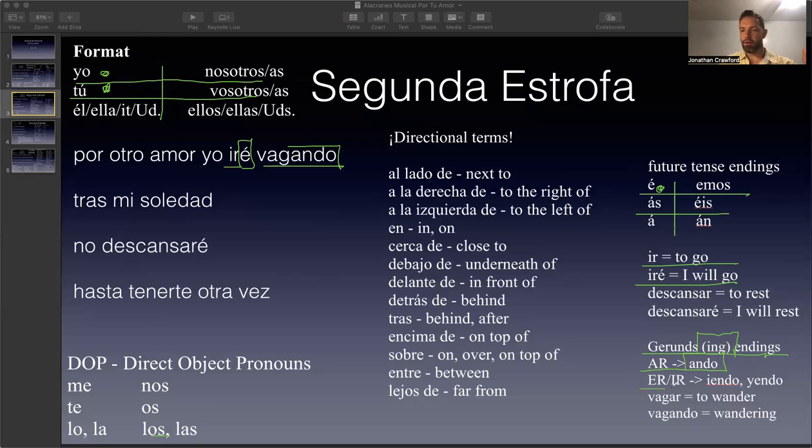Or if it's an ER or an IR verb, you replace the ER or the IR ending with iendo, sometimes spelled with an IE, sometimes spelled with a Y. Normally it's spelled with a Y if there's two vowels, like leer, to read, would be leyendo with a Y to separate the vowels. But either way, it has that same sound to it, iendo or yendo.